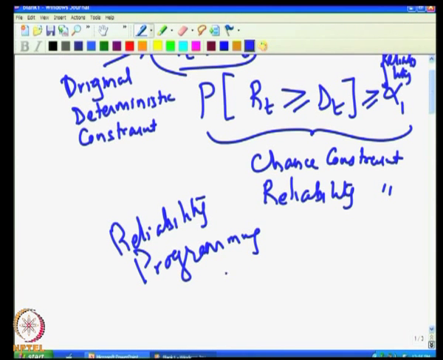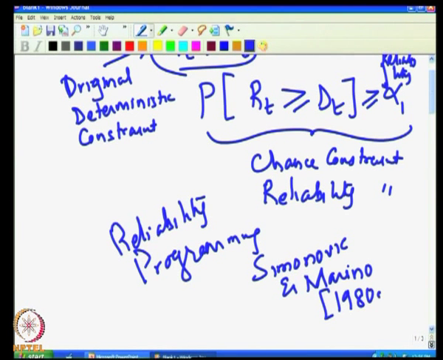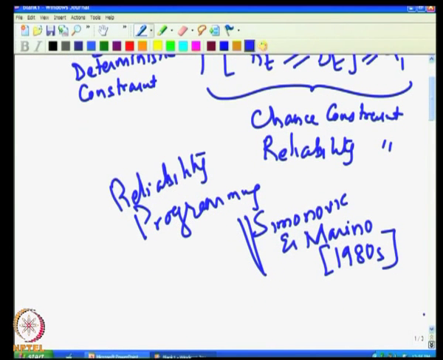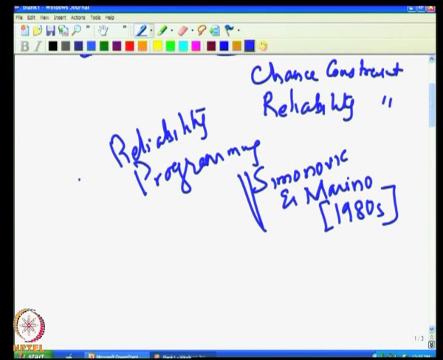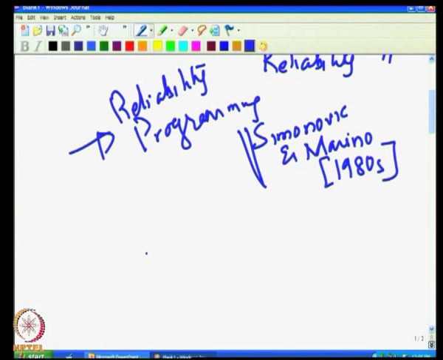Those who are interested can refer to some earlier papers by Simonovic and Marino, who introduced this concept, somewhere around the 1980s. There is a series of 3 WRR papers by Simonovic and Marino that introduces the concept of reliability programming. You must understand what the concept is here.